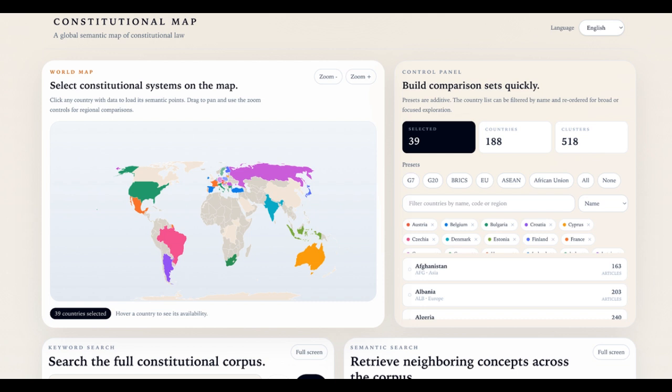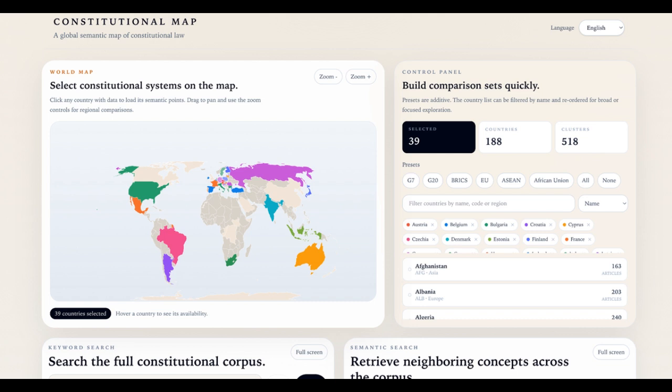It also doesn't handle amendment timelines. If a country rewrote a key article in 2018, the map treats the current version as the whole story. You lose the historical trajectory. And for constitutions that exist primarily in oral or customary tradition, some Pacific Island nations, for example, the coverage is incomplete by definition. Text-based embeddings need text.